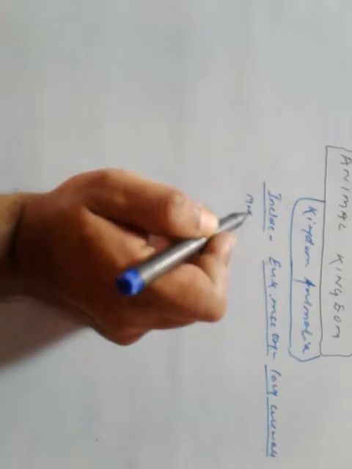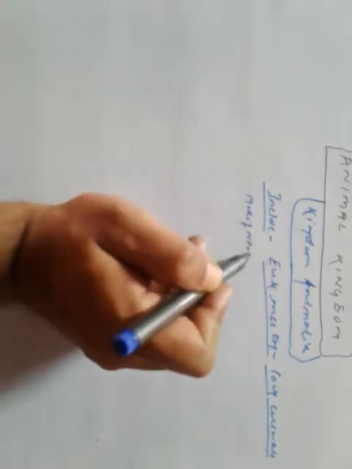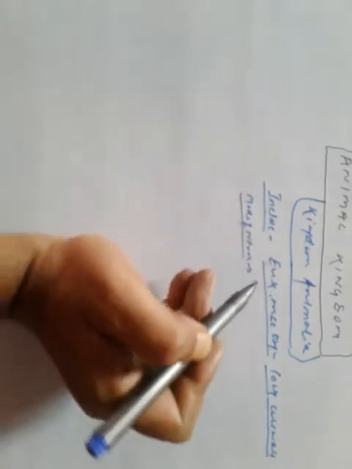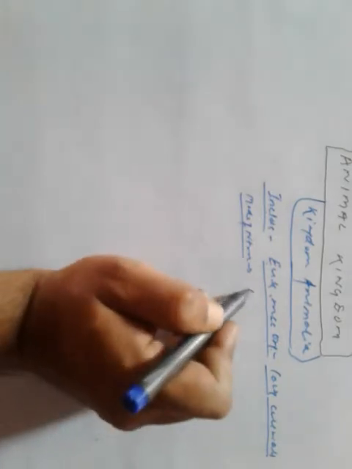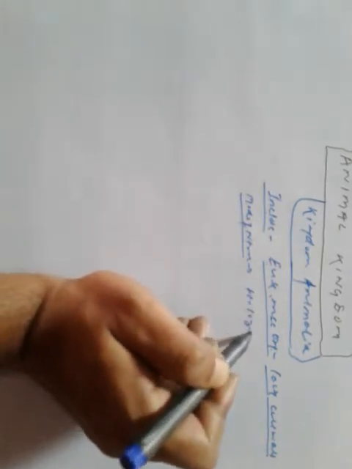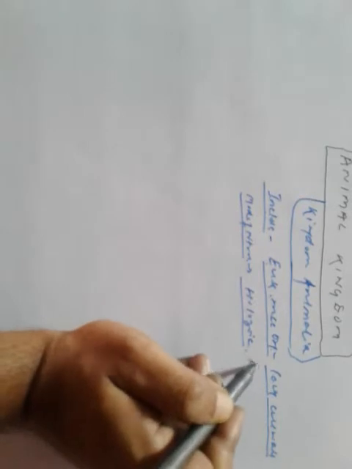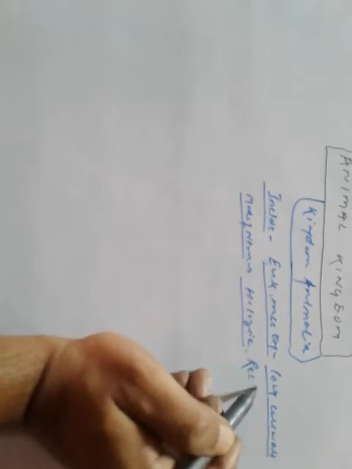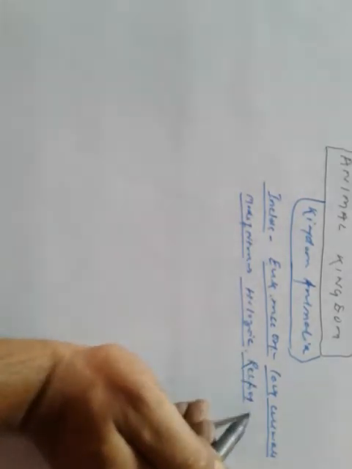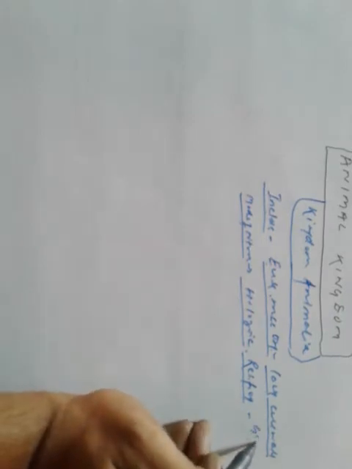Mode of nutrition: holozoic. Reserve food: glycogen and fats.